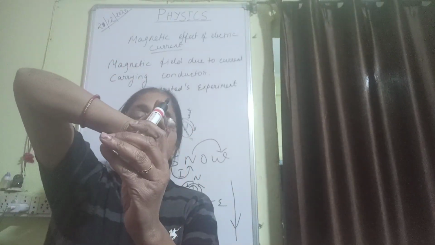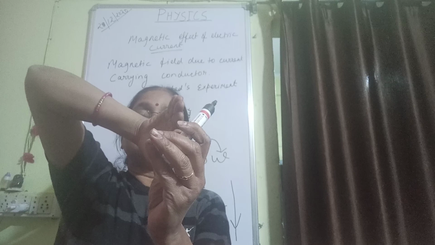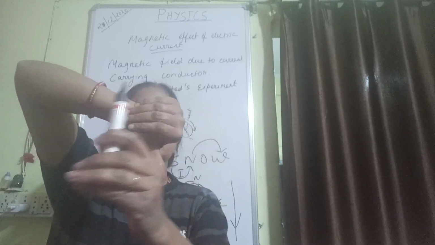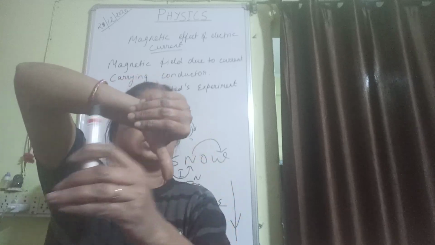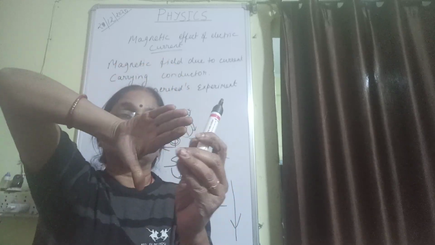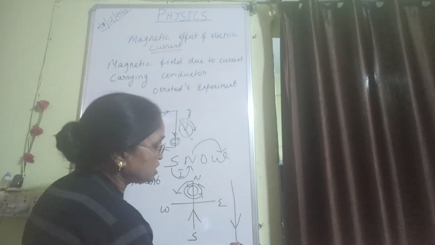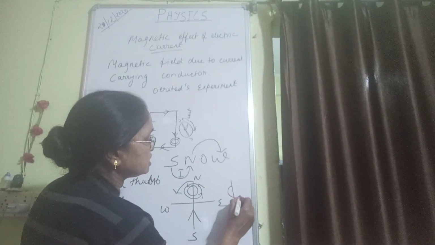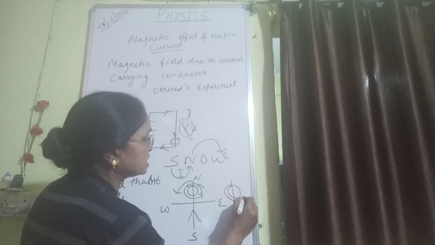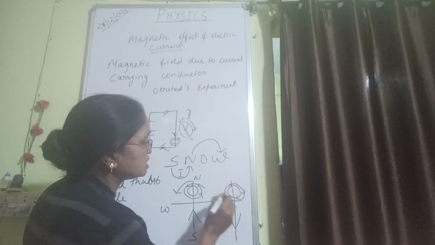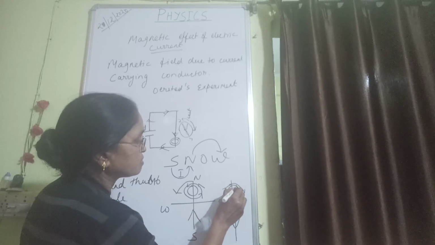Curl all four fingers, then the direction of all four curled fingers shows the direction of the magnetic field produced around the conductor, and see, this is clockwise. So when the current is going downwards, a magnetic field is produced around this conductor, and the direction of the magnetic field is clockwise.